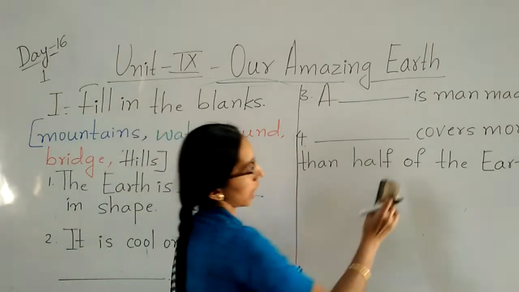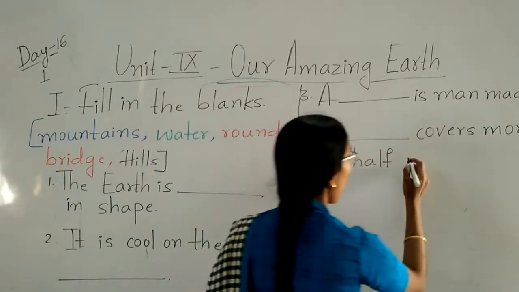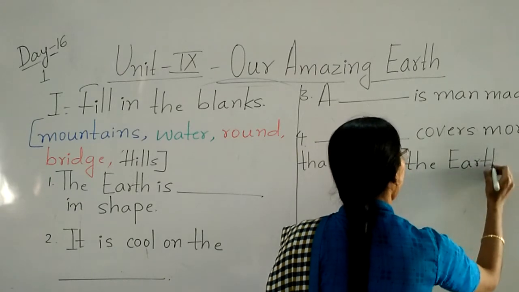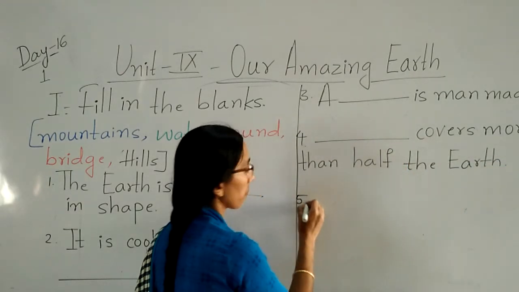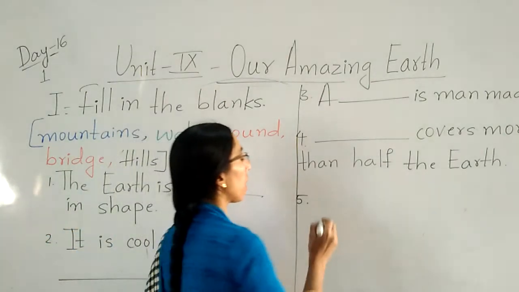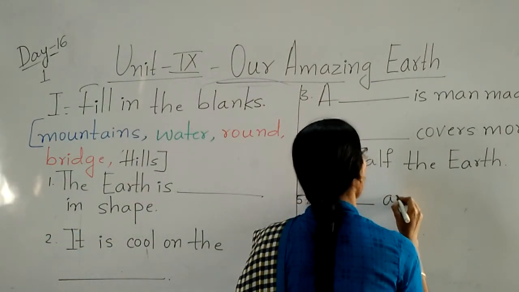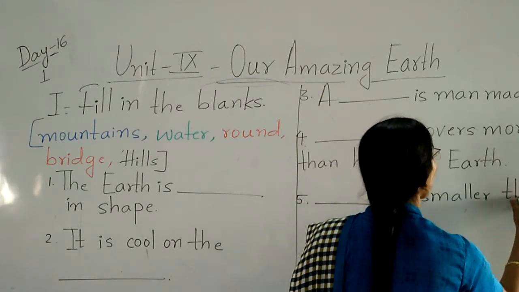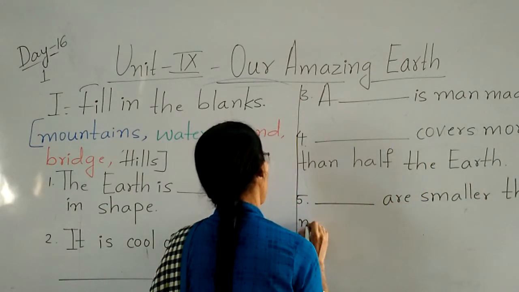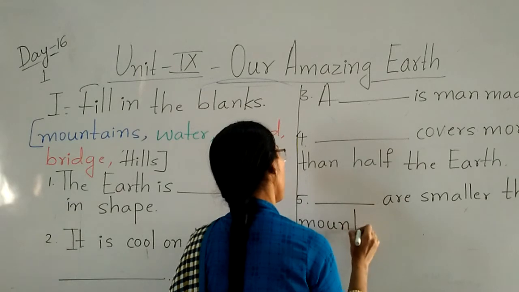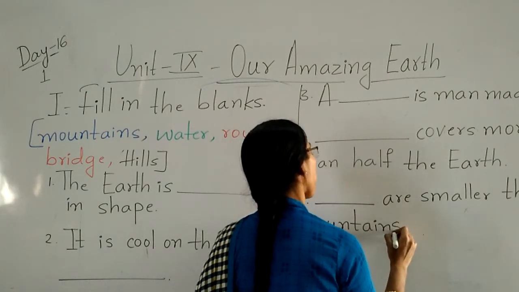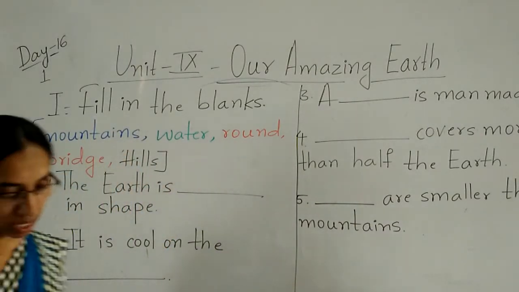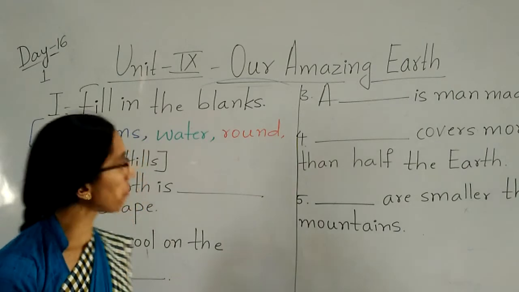More than half the earth, children. It is not "of", it is "half the earth". Last one. Dash are smaller than mountains. So correctly copy down, children. Don't make any spelling mistakes. Clear, children? Now we'll fill this.